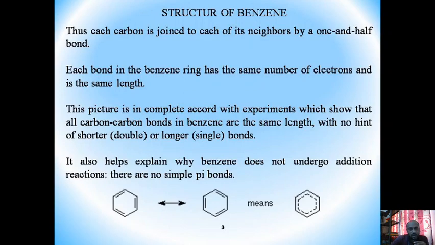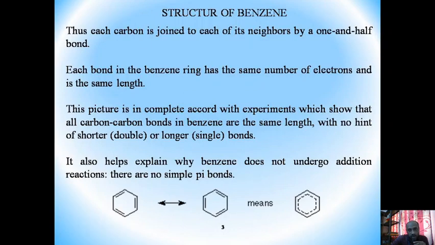That means we know that the carbon-carbon double bond length is 1.34 and the carbon-carbon single bond length is 1.54, whereas in the case of benzene the bond length is 1.40.